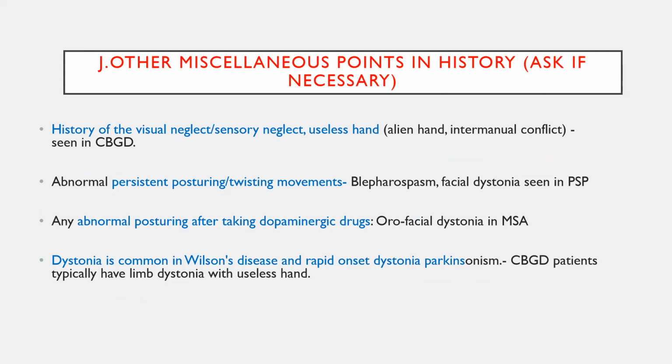Persistent posturing or twisting movements can be seen in focal dystonia or facial dystonia in PSP, and blepharospasm will also involve both orbicularis oculi muscles. Abnormal posturing after taking dopaminergic drugs is most commonly seen in multiple system atrophy. Dystonia is most commonly seen in Wilson's disease and rapid onset dystonia Parkinsonism syndrome. Some corticobasal degeneration syndrome patients will also have limb dystonia. Two asymmetrical focal dystonias can be seen in corticobasal degeneration syndrome patients also.